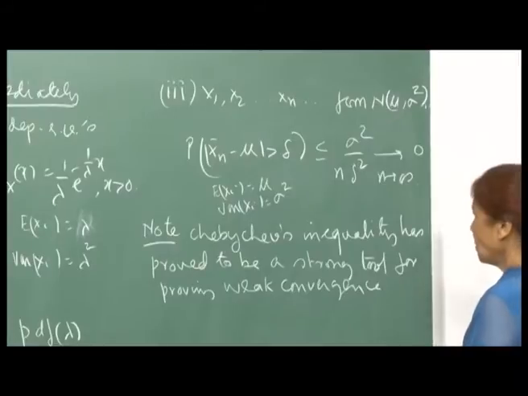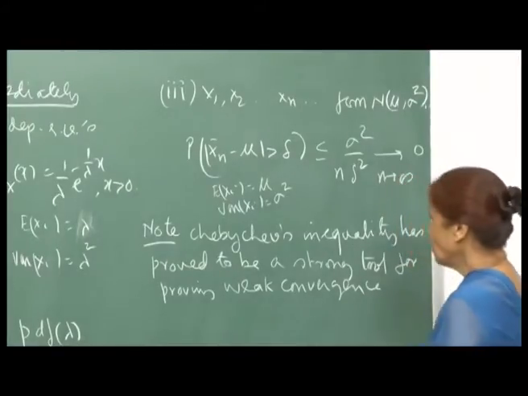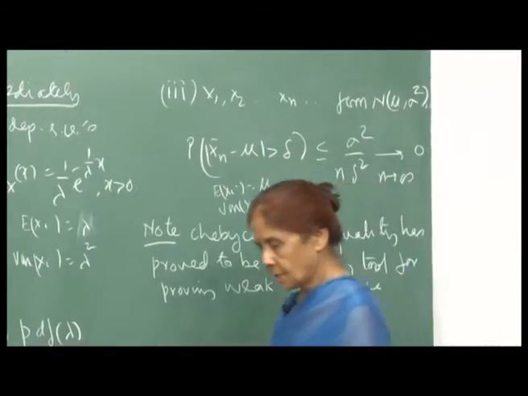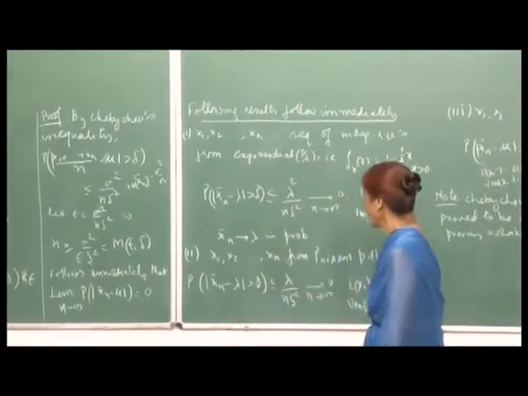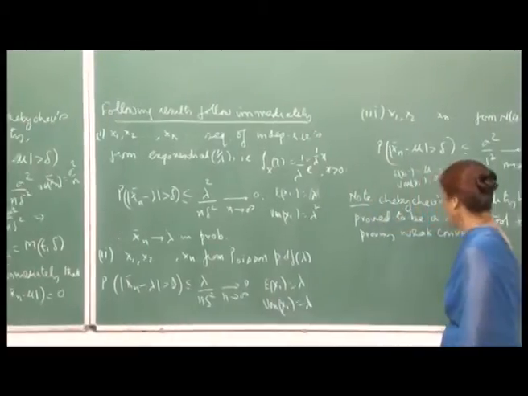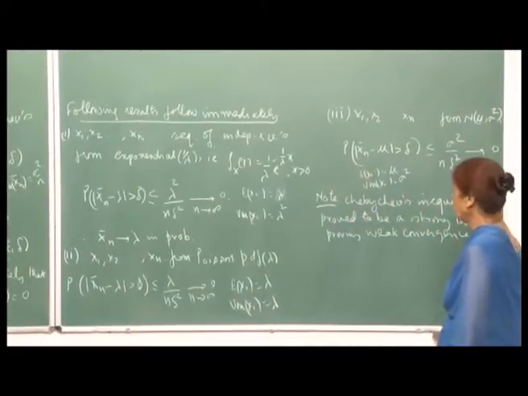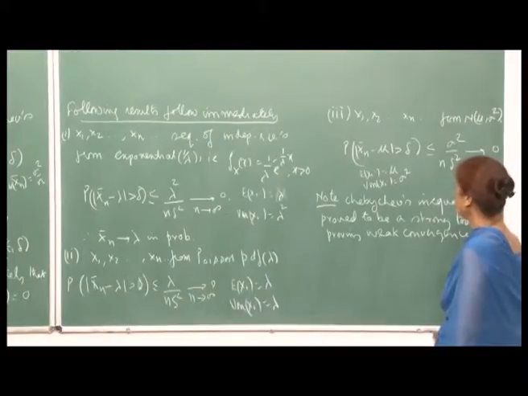So, Chebyshev's inequality has proved to be a strong tool for proving weak convergence, and we will see that. I also showed you an application of Jensen's inequality, and we will again look at some more limit theorems where we will make use of these inequalities.